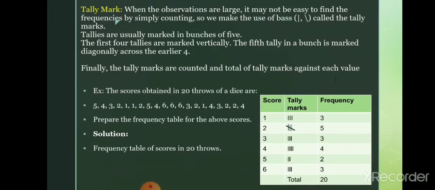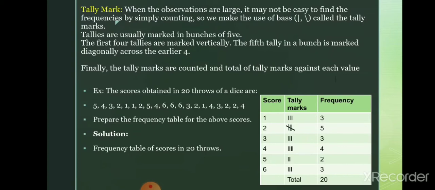These marks are called tally marks. Tallies are usually marked in bunches of 5. The first 4 tallies are marked vertically, and the fifth tally in a bunch is marked diagonally, slanting across the earlier 4. The final tally marks are counted and the total number of tally marks against each value is written in the frequency column.